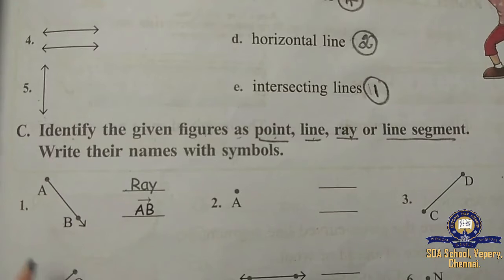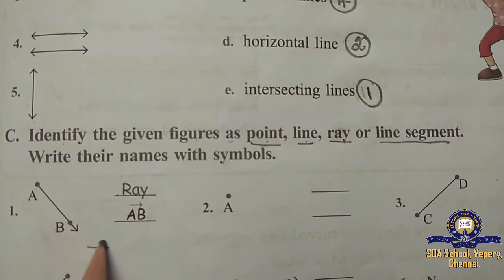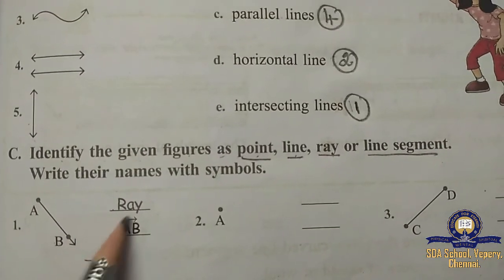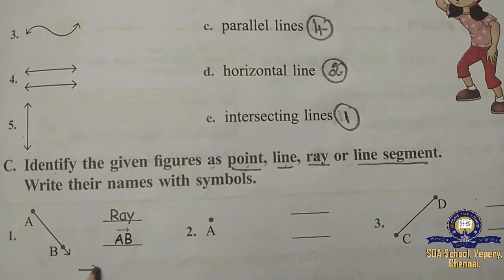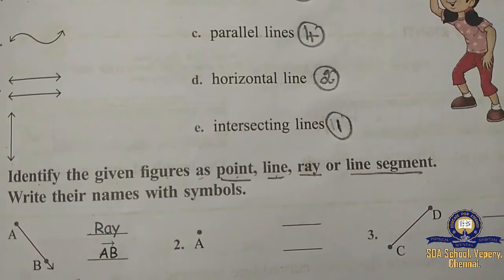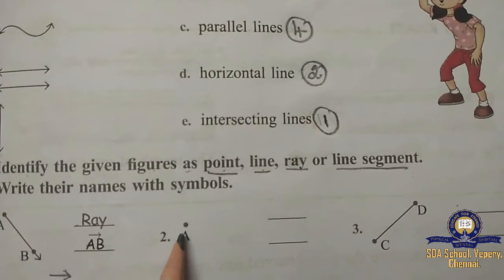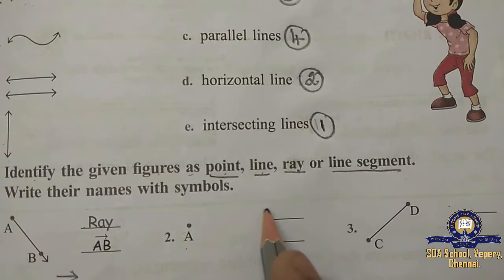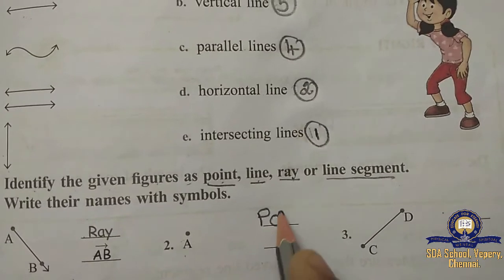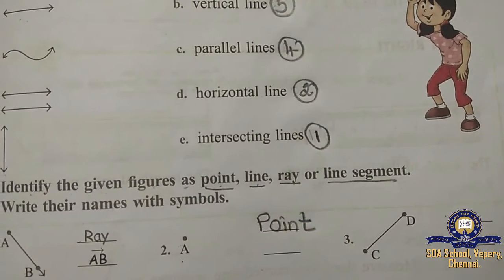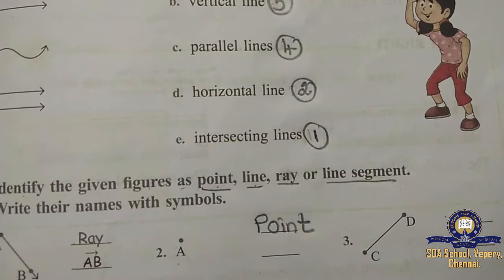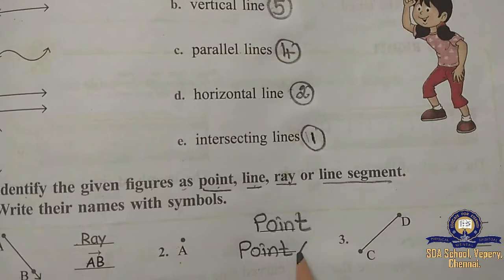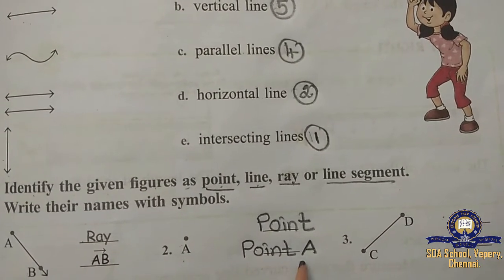You have to write AB, and you have to put one arrow like this, because the arrow goes in one side only. So, the second one, what is this, children? If you keep a dot, what is that one? We call it a point. P-O-I-N-T. This is called point. And what do we write here? Point A. We write it as point A.